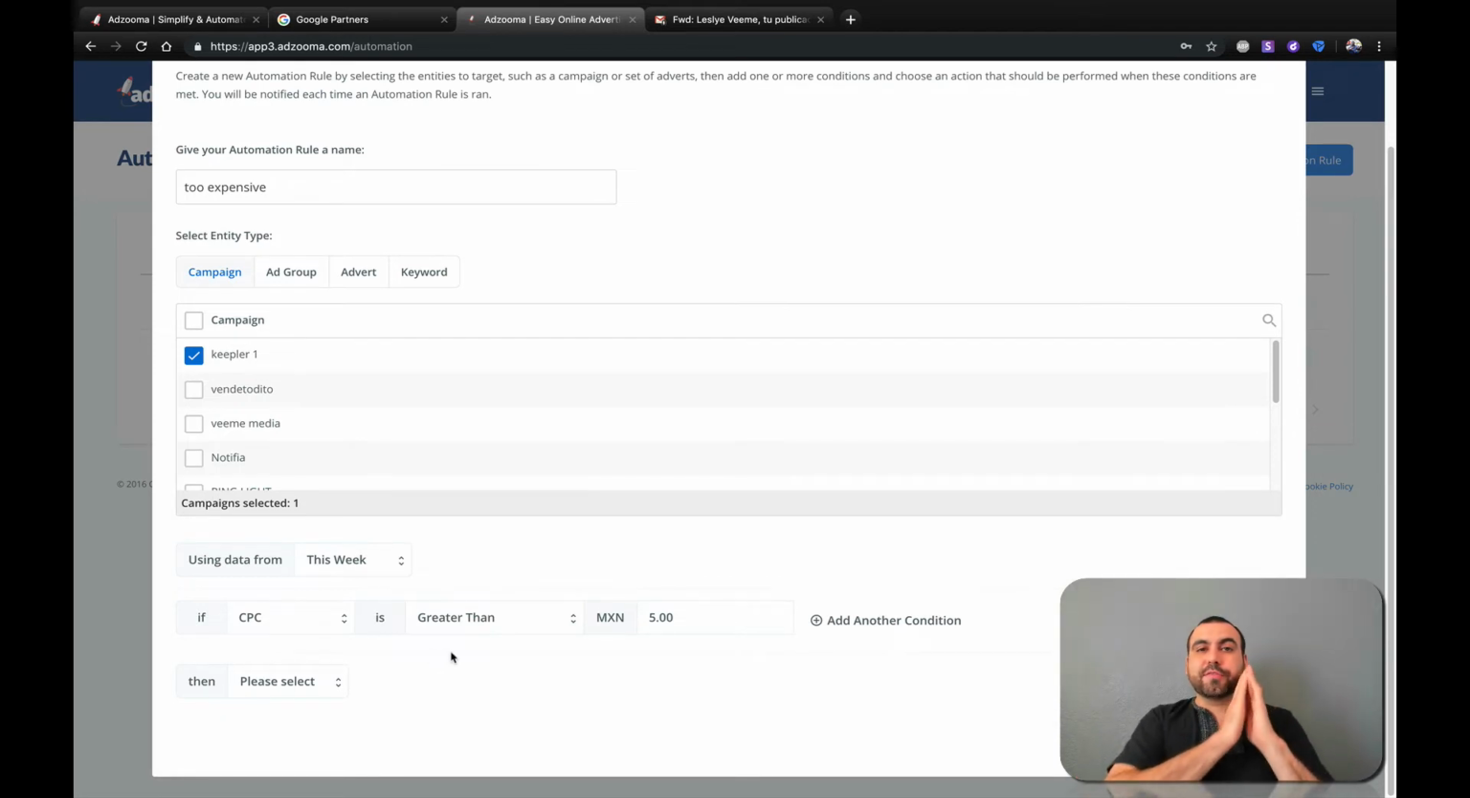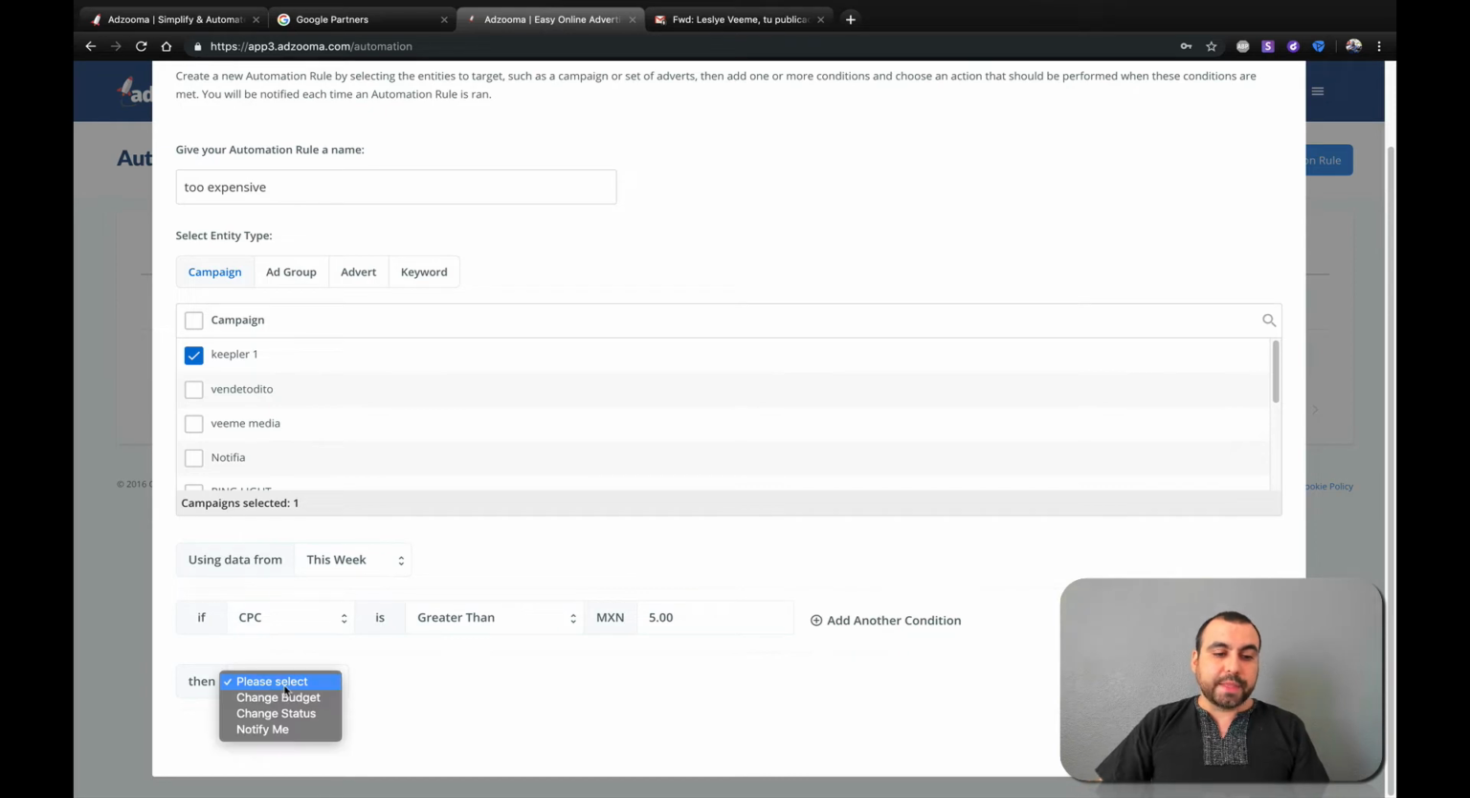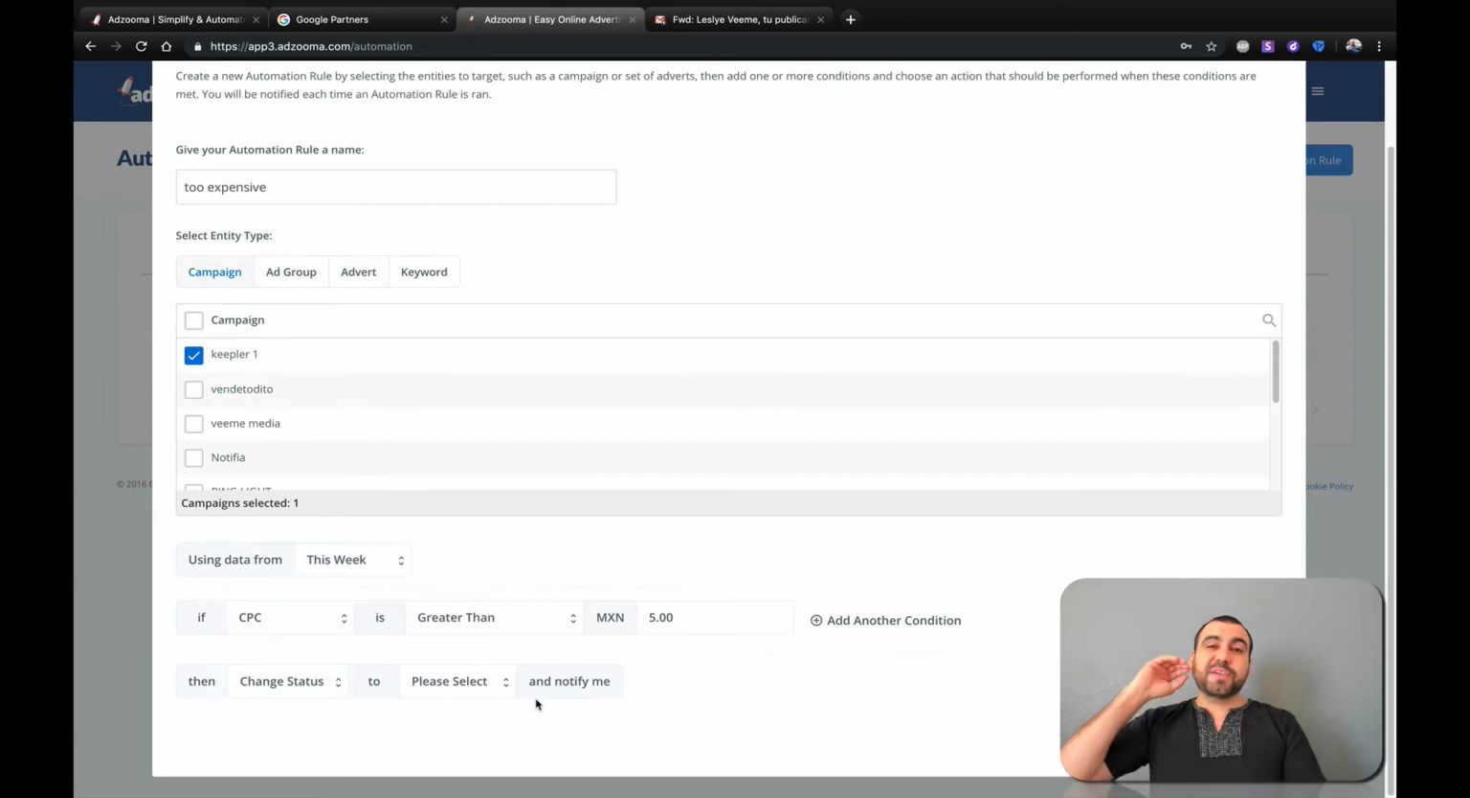Okay, so if cost per click is greater than 5 pesos, I want it to change the budget. Just say change the budget. Do I want to change status? So let's just say, hey, if this ad is performing really costly and it's over this amount of pesos, I want it to get paused. That easy. Notify me and pause.